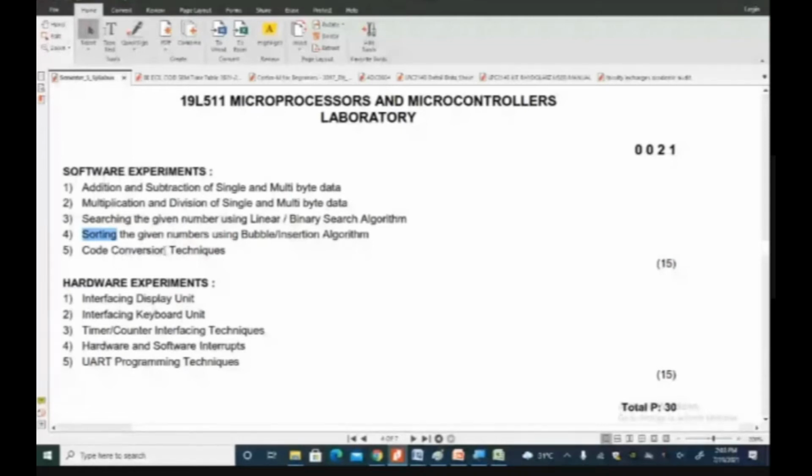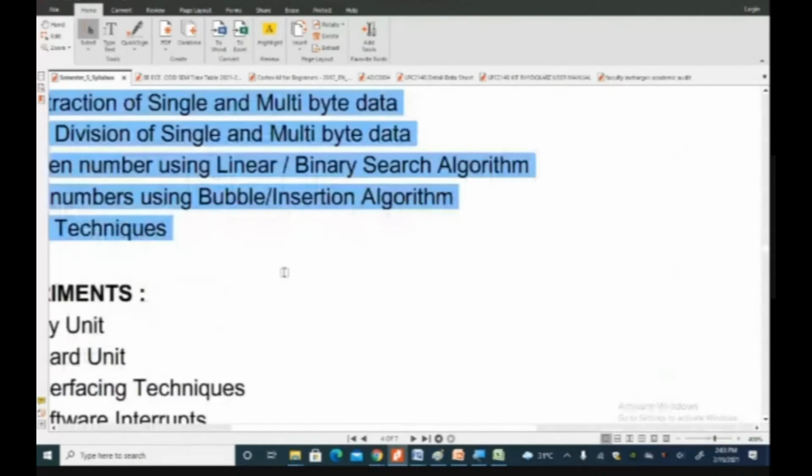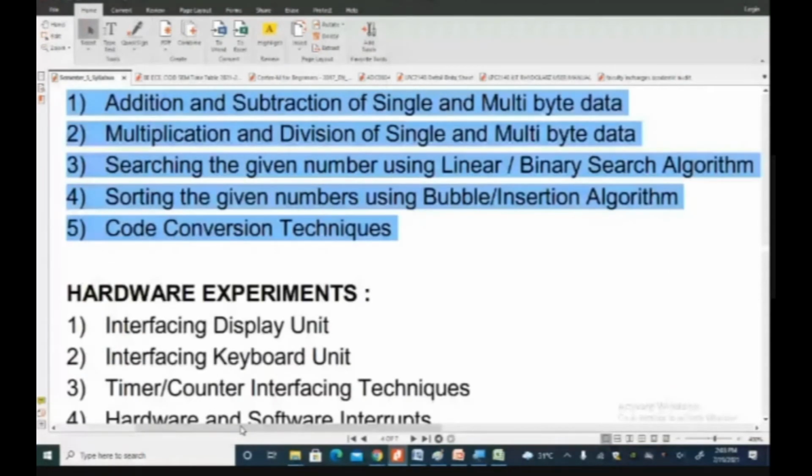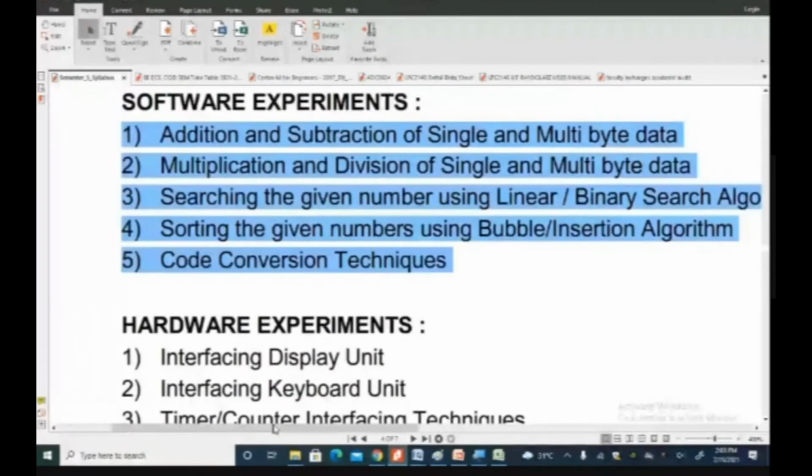With an 8-bit processor, if we are doing 16-bit multiplication, then with a 32-bit processor we can do 64-bit multiplication. So those kinds of computational complexity things we will discuss in the first cycle, which we call software experiments. Why is it called software experiments? Because it doesn't involve any peripheral interfacing. All depends on the computational complexity.